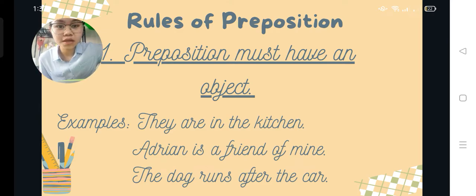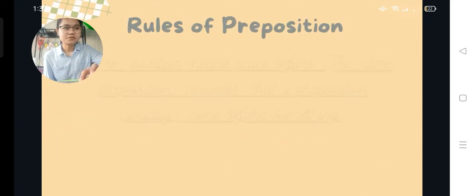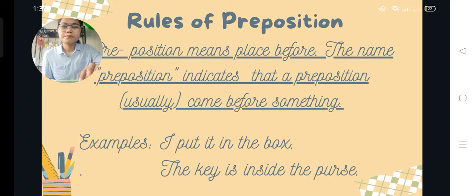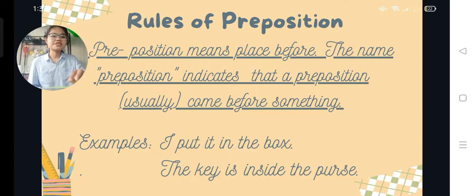And the second one is about the placement of the preposition. The name preposition means placed before, which indicates that a preposition usually comes before something.